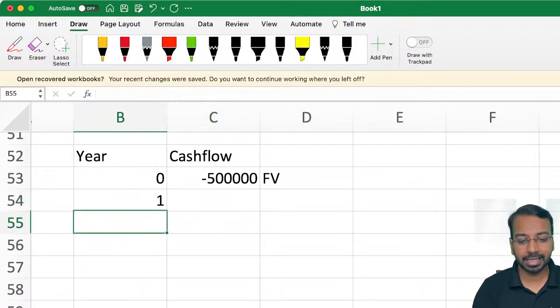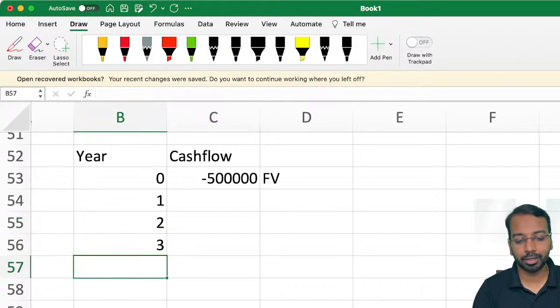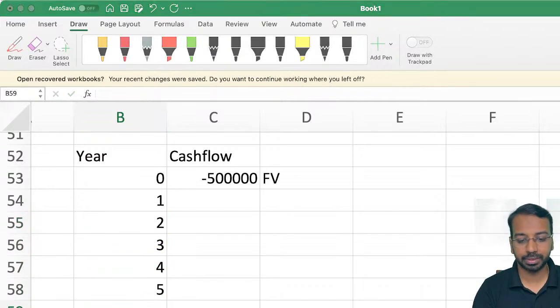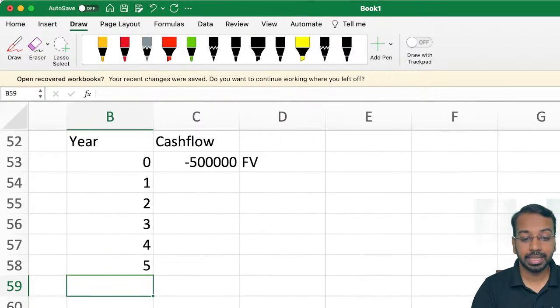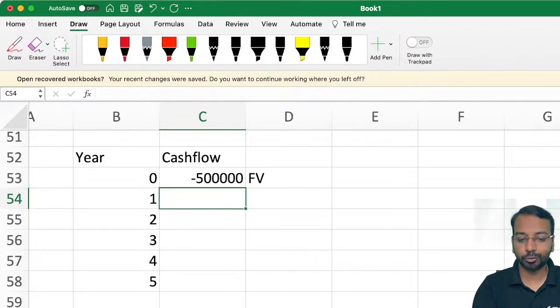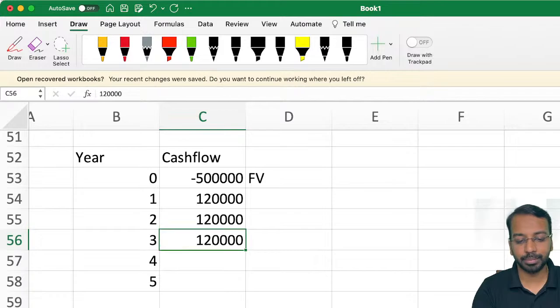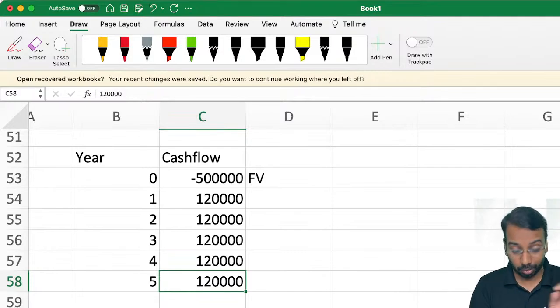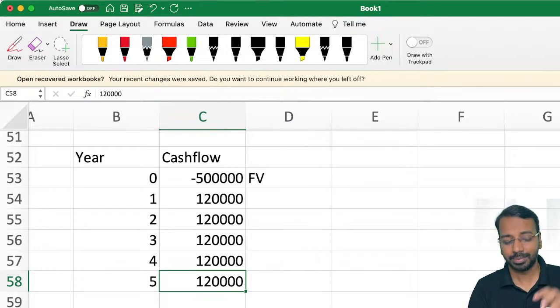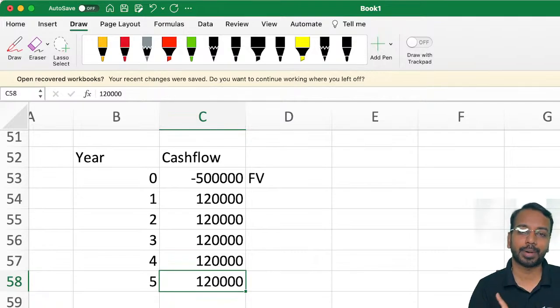Then, let us say the lease period is for 5 years. Now, in each of these 5 years, you have agreed to pay me 120, 123. Each year, you will pay me 120, 123. These are fixed lease payments. What is included, what is excluded, we'll come to it separately. Understand the IRR concept here. A lot of students don't understand this concept. They just remember implicit rate of return. Understand this. This will be really helpful in your practical life.